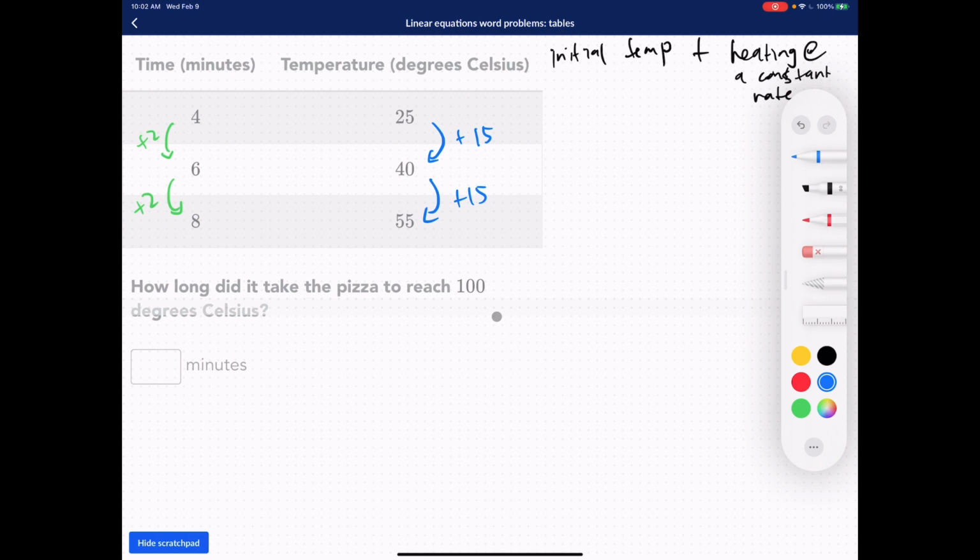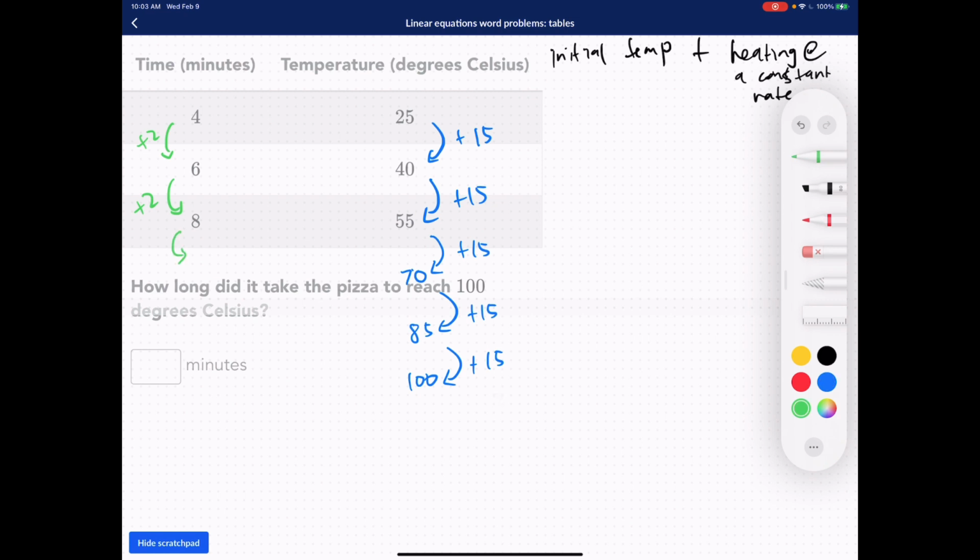So let's take a look. It's going to take a couple of jumps of 15. So plus 15, that's going to be 70. Another plus 15 is 85. And another plus 15 is going to be 100. This is in degrees Celsius. So eventually we hit 100. Now let's see how long that took.